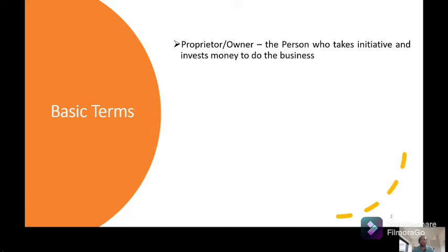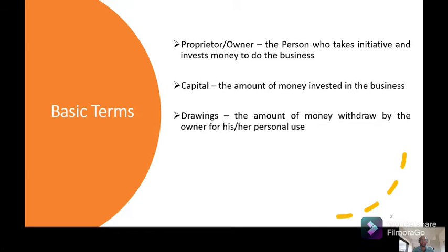Let's start with the proprietor, the owner. Proprietor is the person who has invested the money. Sometimes we know promoter also. The promoter means the person who has the idea to start the business. So proprietor has invested the money and promoter is the person who had the idea to start the business. Capital, whatever money invested in the business is capital.